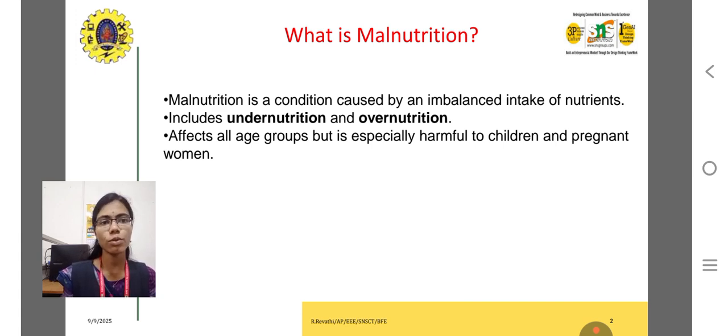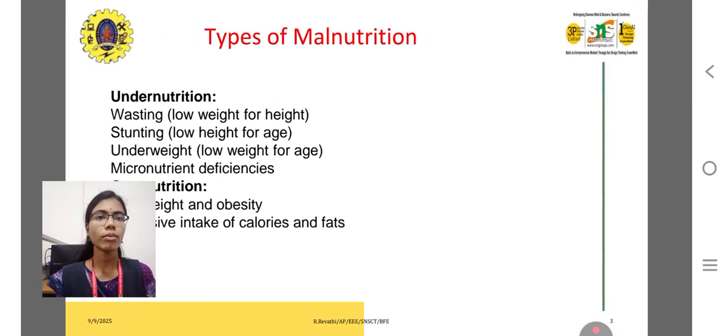It affects all age groups, but is especially harmful to children and pregnant women. So we have to take proper nutritious food, which is mainly important for children and pregnant women, so that without achieving this nutritional value, we may reach the condition called imbalanced intake of nutrition: undernutrition or overnutrition.